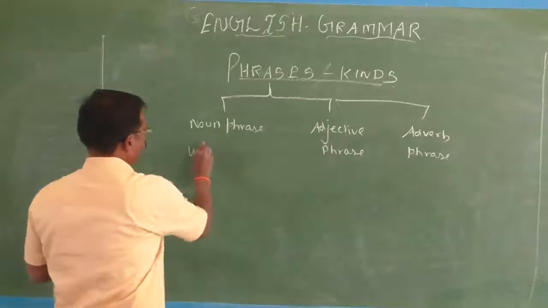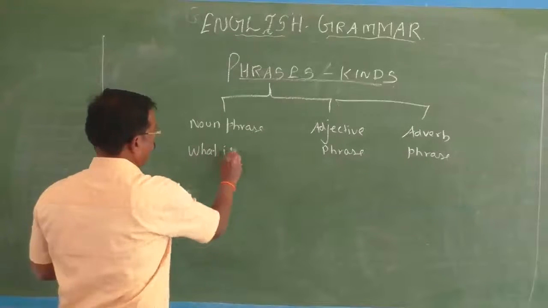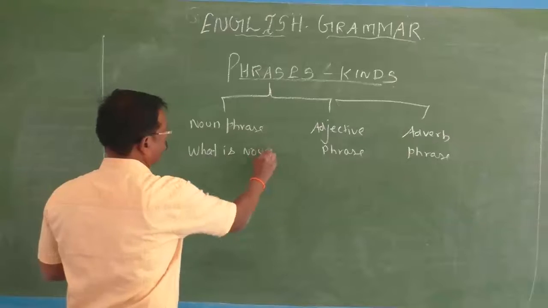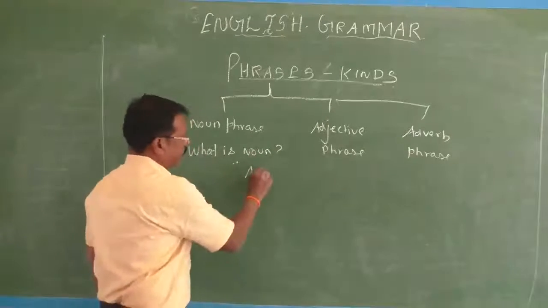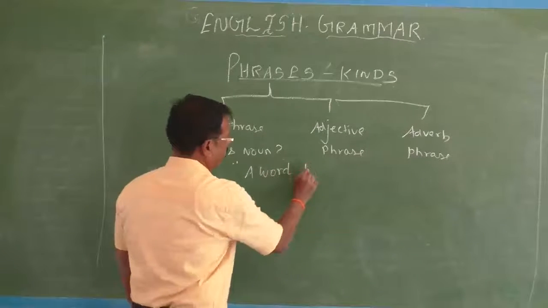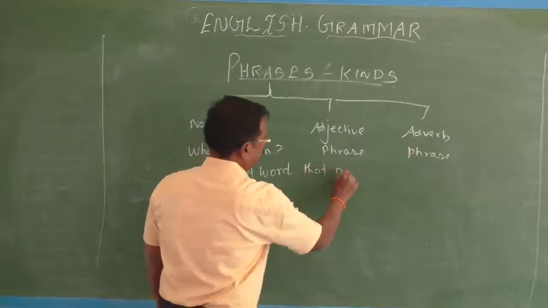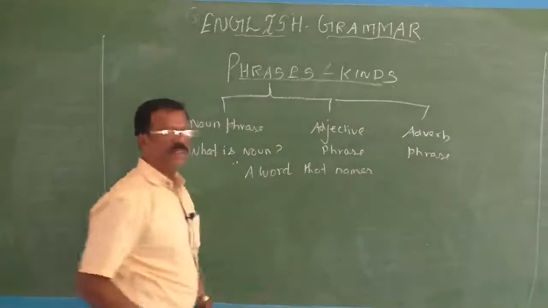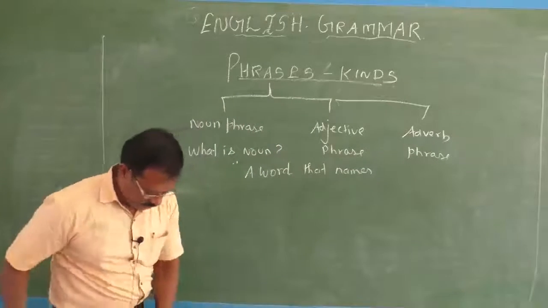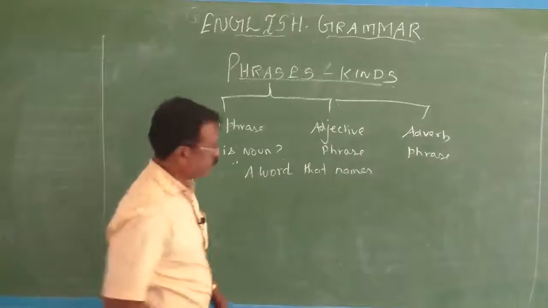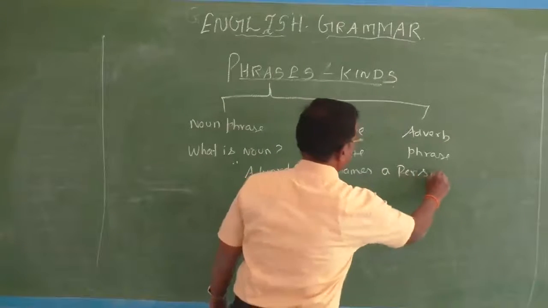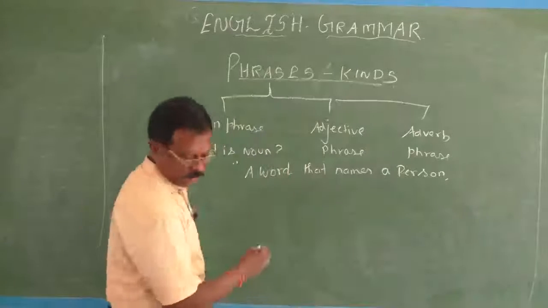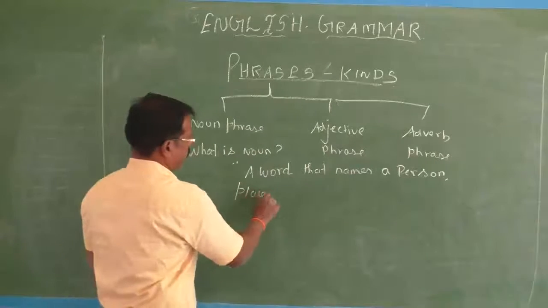See what a noun is. Let me write the definition. What is a noun? A noun is a word that names a person, place, thing.